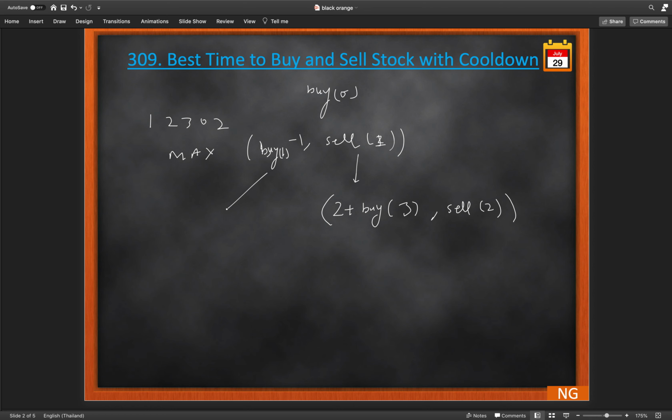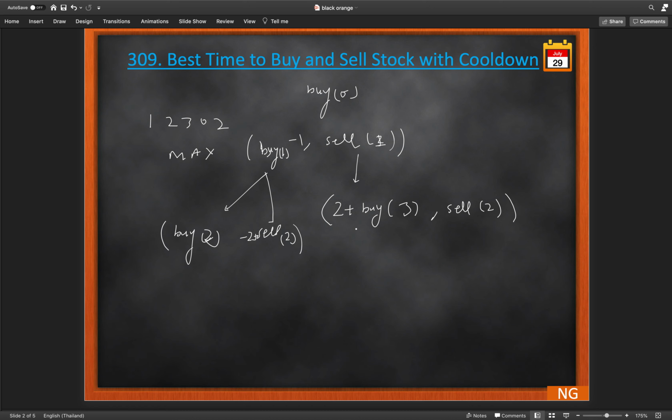So this will be again another recursive call. Let's say this will call buy at 2, and here this will call sale at 1 plus 1, which is 2. And here also we need to subtract the price, which is minus 2, and we will take the maximum over these two values.